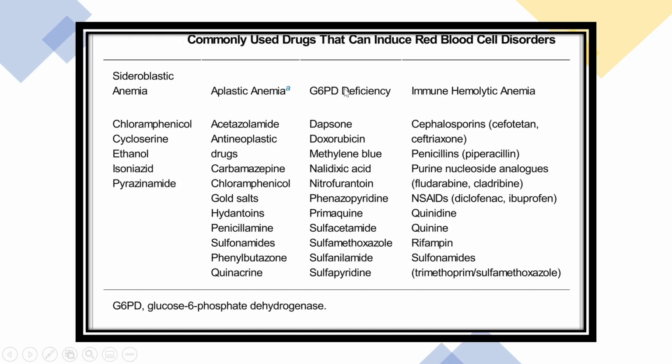Other drugs in G6PD deficiency are dapsone, doxorubicin, methylene blue, and so on. And immune hemolytic anemia can be caused by cephalosporins, penicillins, NSAIDs, quinidine, and rifampin.